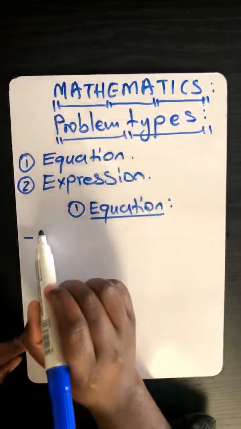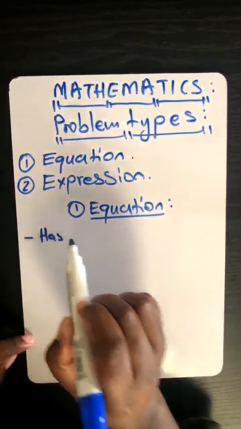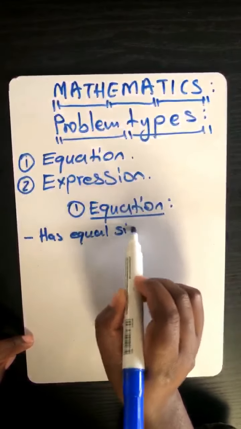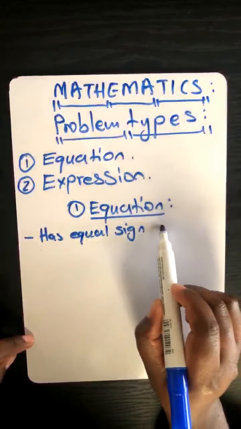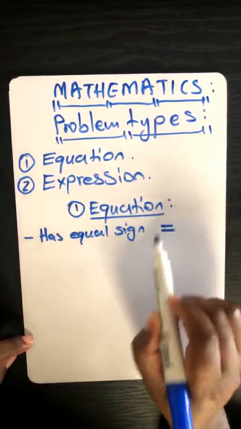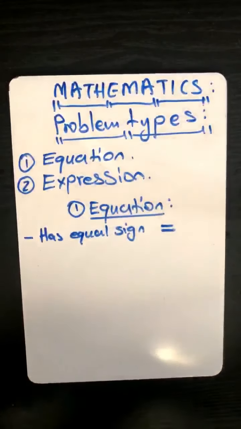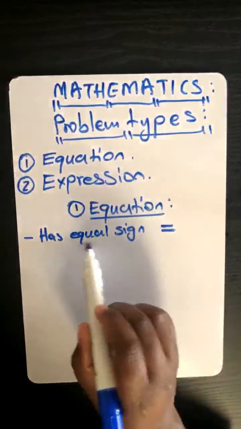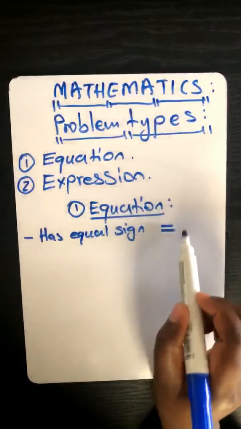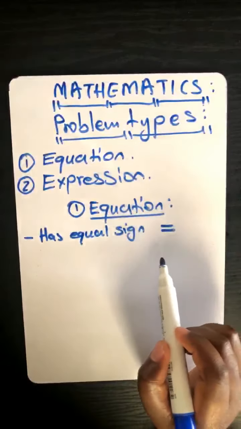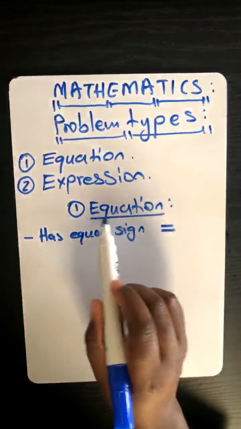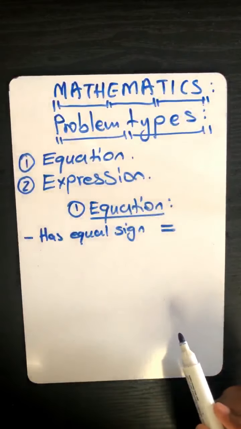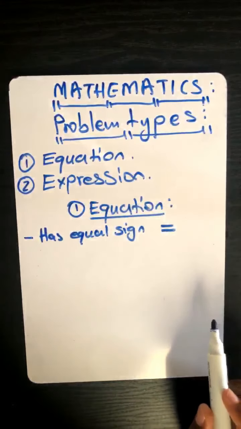So an equation is easy, Loyo. It has an equal sign. You remember when I was taking you through the math signs, you remember this sign? Yes. So this is what we call an equal sign. So this is equals to. Every time you see an equal sign, just know that the type of problem you are dealing with is an equation.